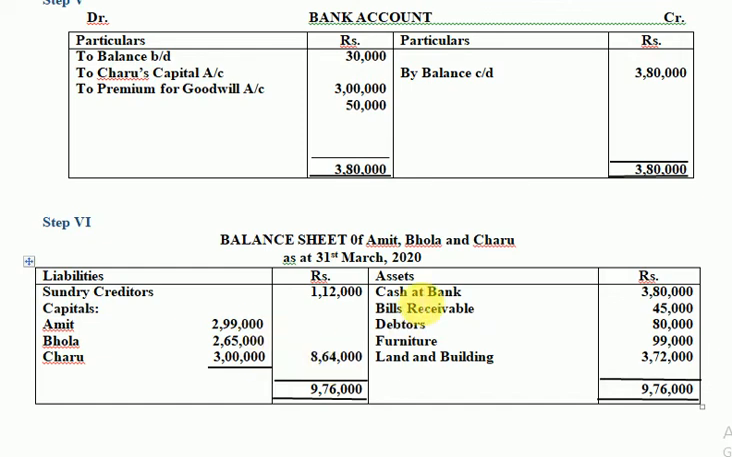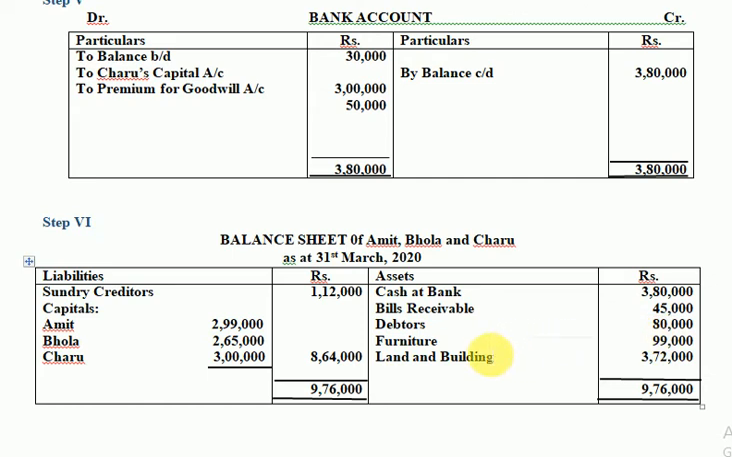Cash at bank, just now I told you this is coming 380 because it changed after Charu's admission. There was no change in bills receivable, so it is copied from the question balance sheet. Debtors were unrecorded, it was recorded in the revaluation account. It was not there previously in the question, so it is recorded. That means it is coming as an asset.